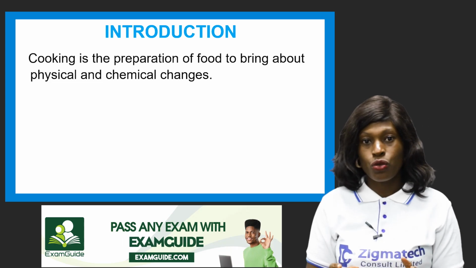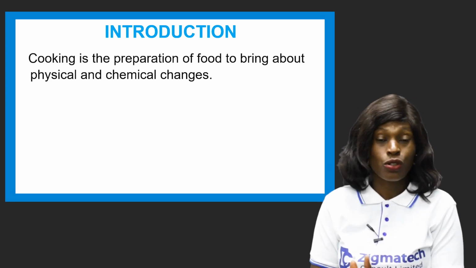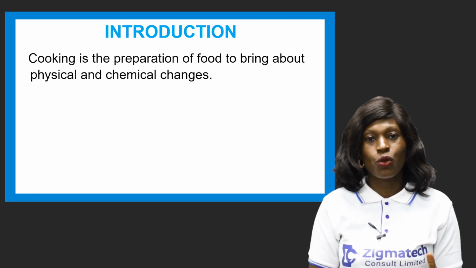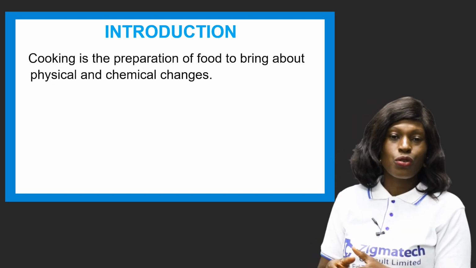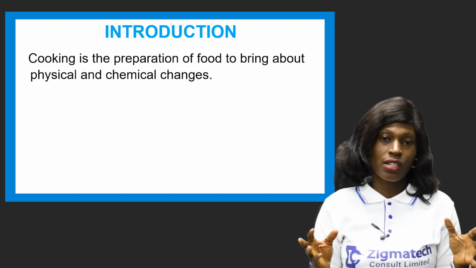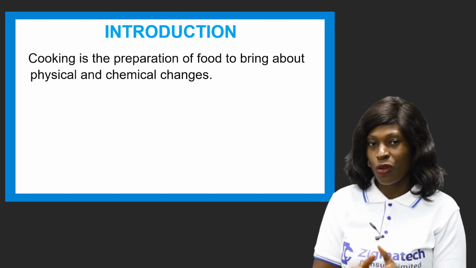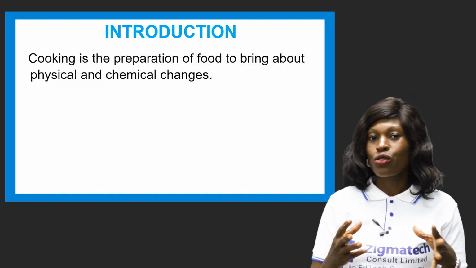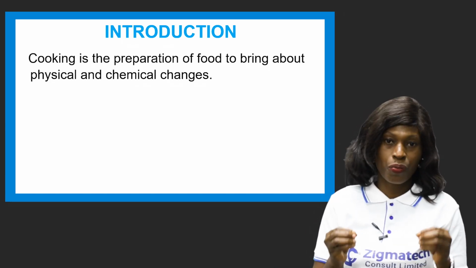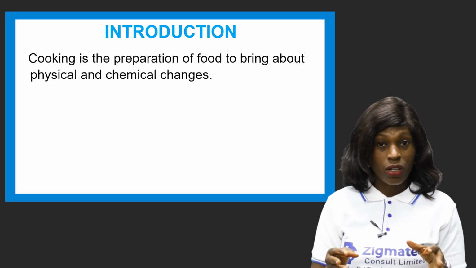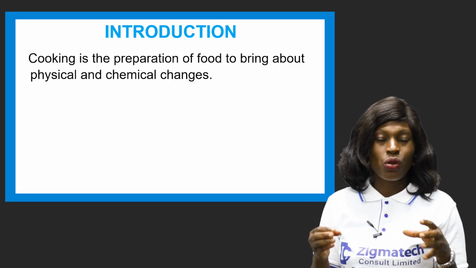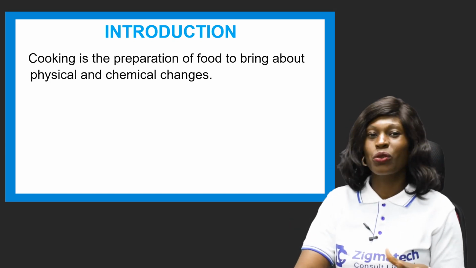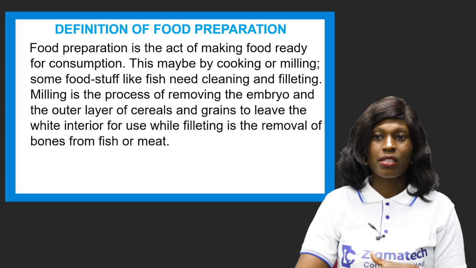Now, cooking is the preparation of food to bring about physical or chemical change, okay? Now, when you cook food, from what it used to be to something else, you have your raw ingredients and then you're trying to cook them. So you're causing a physical change or a chemical change in what you're trying to prepare. Now, that is what cooking is all about. When you cook, you're trying to do a whole lot to what you're preparing to make it look different from what it was, and also to cause some chemical changes in the food. That is what cooking is referred to as.